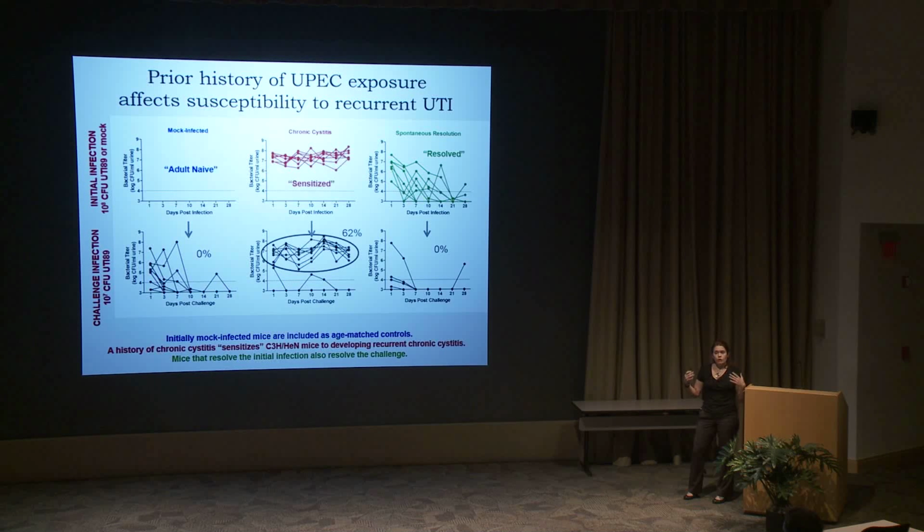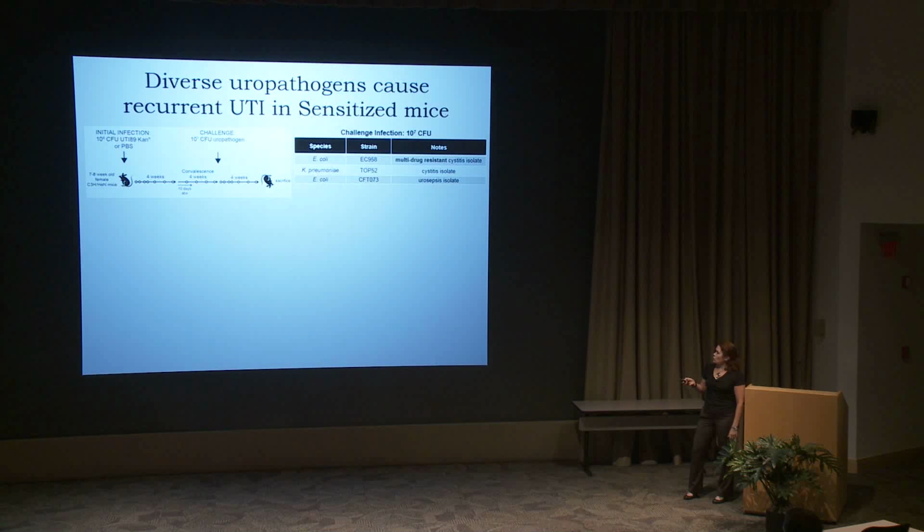When women have UTI, we see that their clinical isolates are very genetically diverse, and in fact, many of them don't look like they would be very good pathogens genetically. So, to test this question, I challenged mice with a panel of clinical isolates from diverse human urinary syndromes, and I'm just going to show you 3 here in the interest of time.